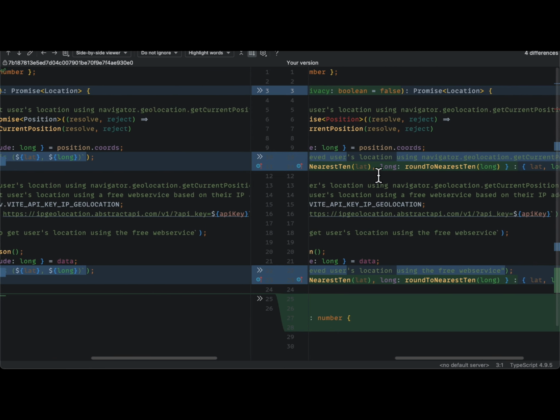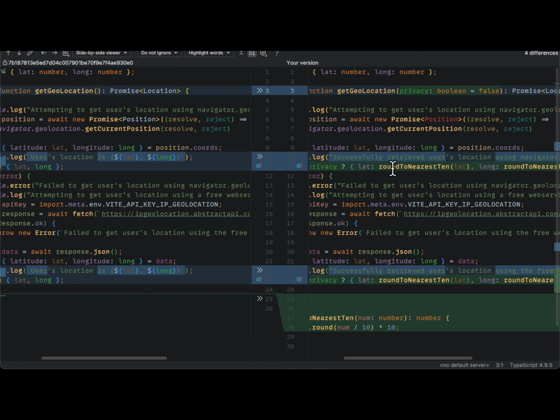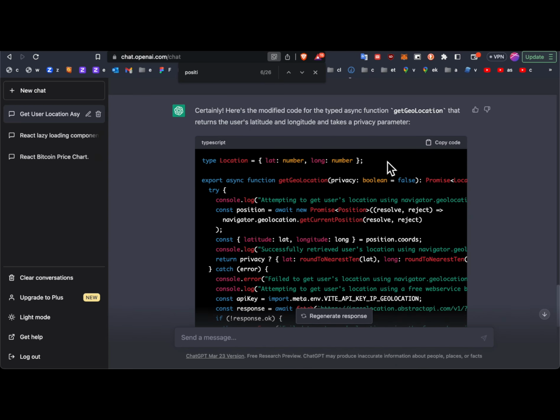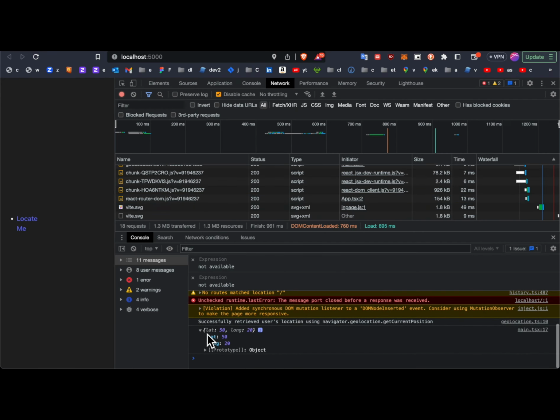Cool, it avoided logging the location. Right, to the browser, and we can see here, perfect. So it's logged the rounded positions, which is fine. So that's good. I'm very happy with that.